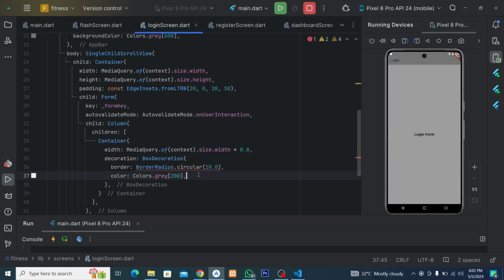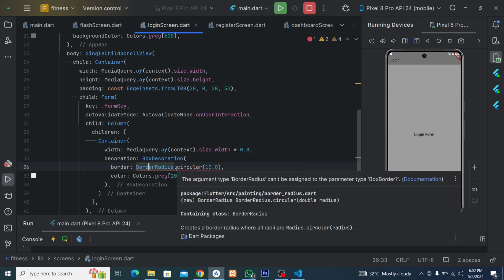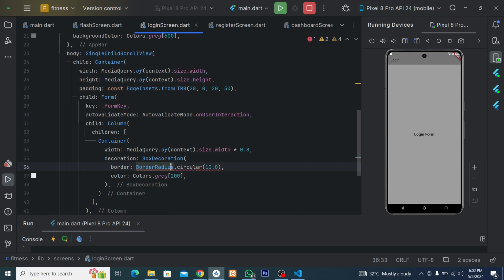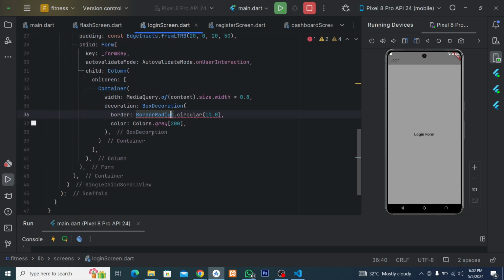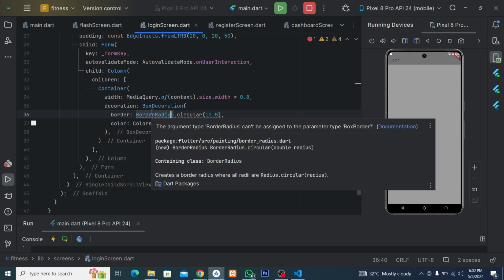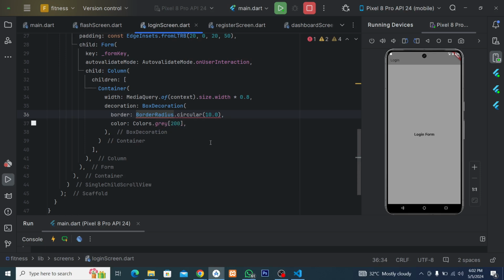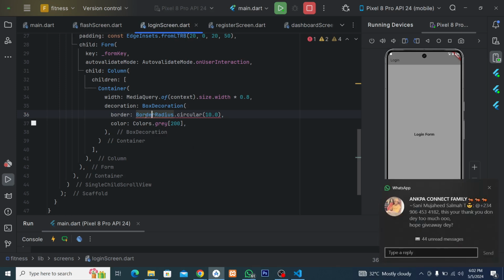Now in this box decoration, let me quickly check it. Border radius is going to be circular, 10 pixels. All right, no problem. This should be border radius actually, so it's okay.